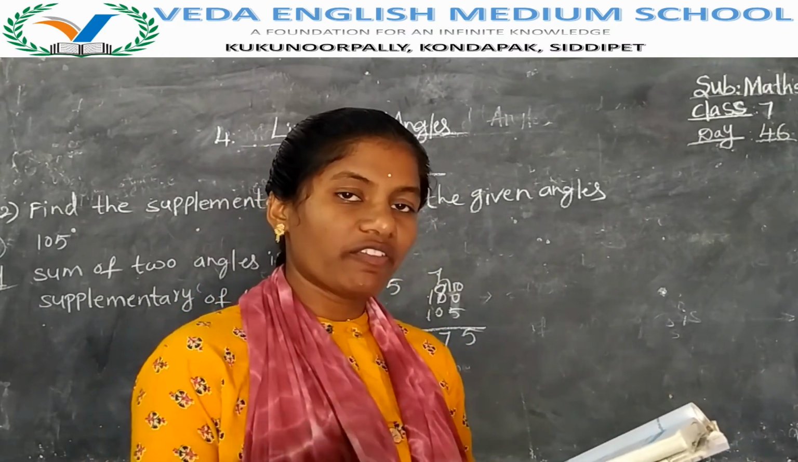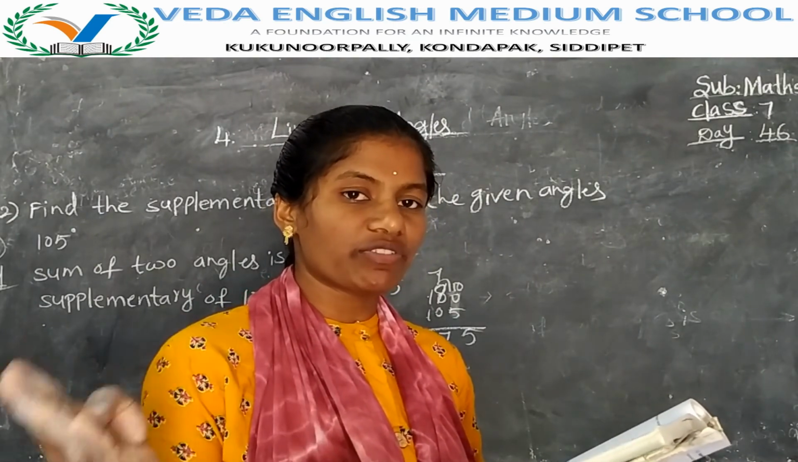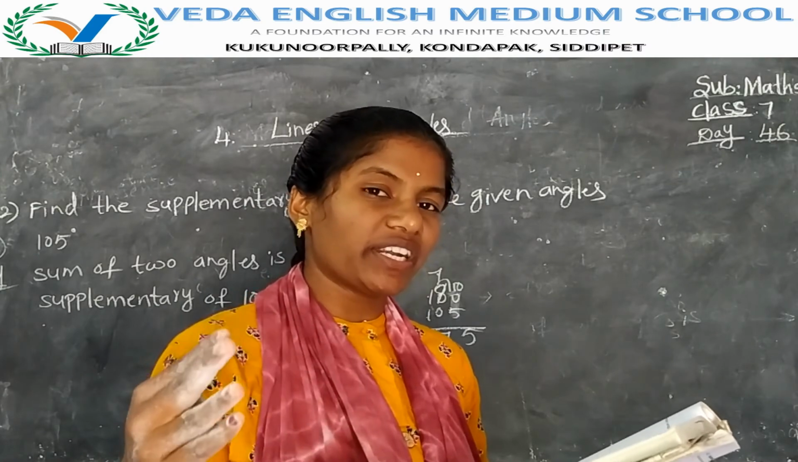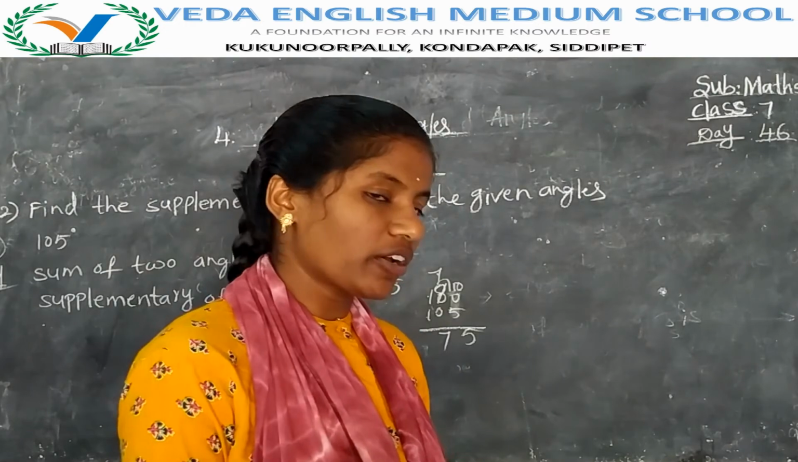Supplementary of 95: 180 minus 95, 85. Supplementary of 150: 180 minus 150, 30. Supplementary of 20: 180 minus 20, 160. Like this you have to find. Second bit, the remaining problems are your homework.